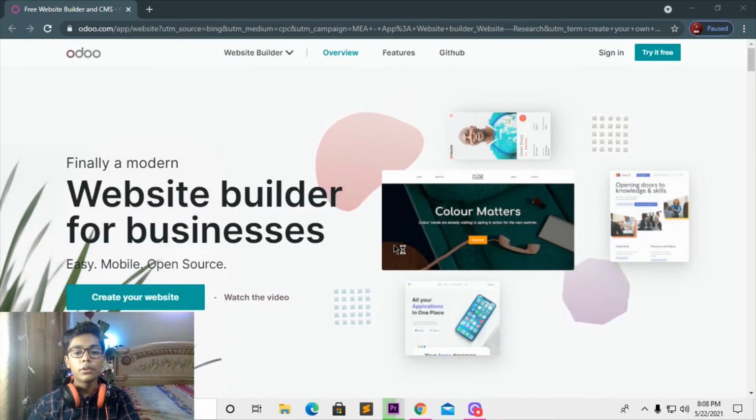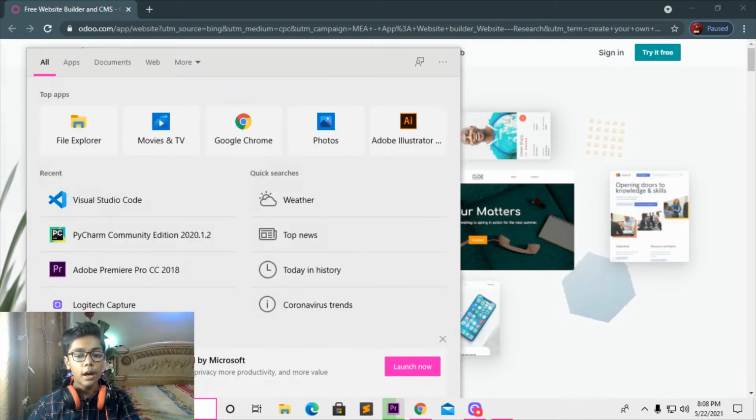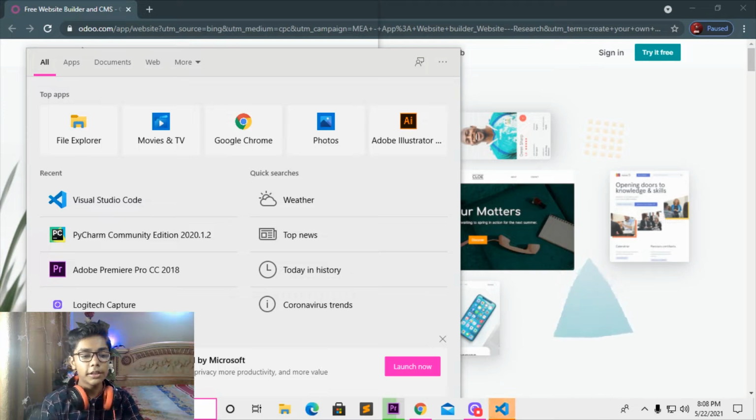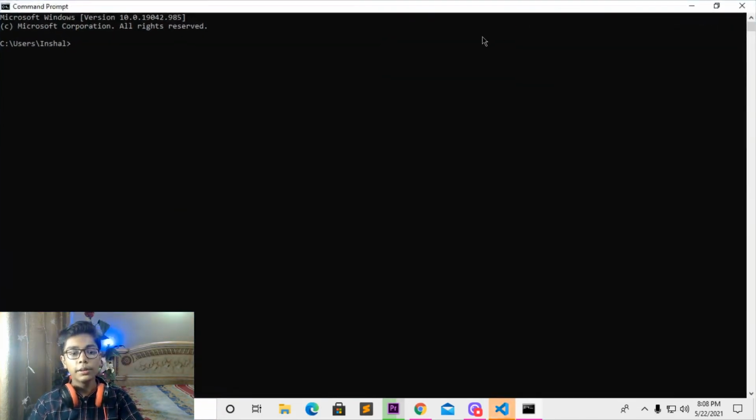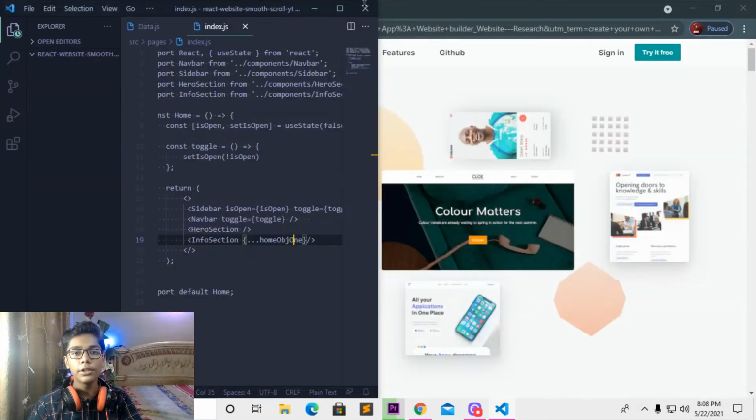Now open your VS Code text editor, and it will take some time to open. If you don't know how to open that, I will be telling you. There is a short command to open it: you have to write code, then write a period. This dot means period in the command prompt. When you write it and press enter, it will automatically open your Visual Studio Code.